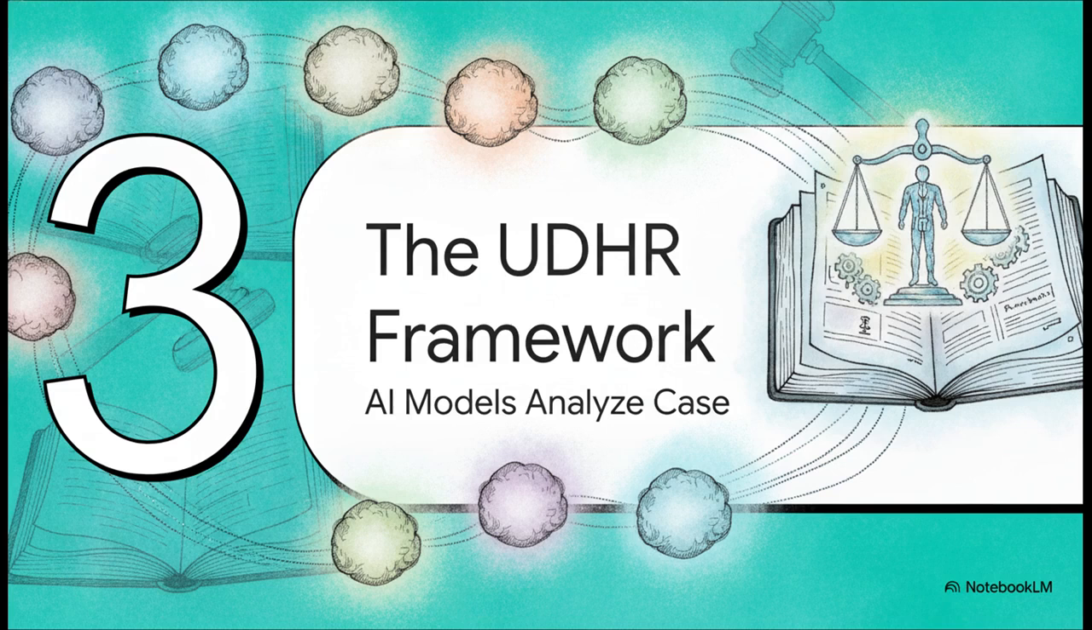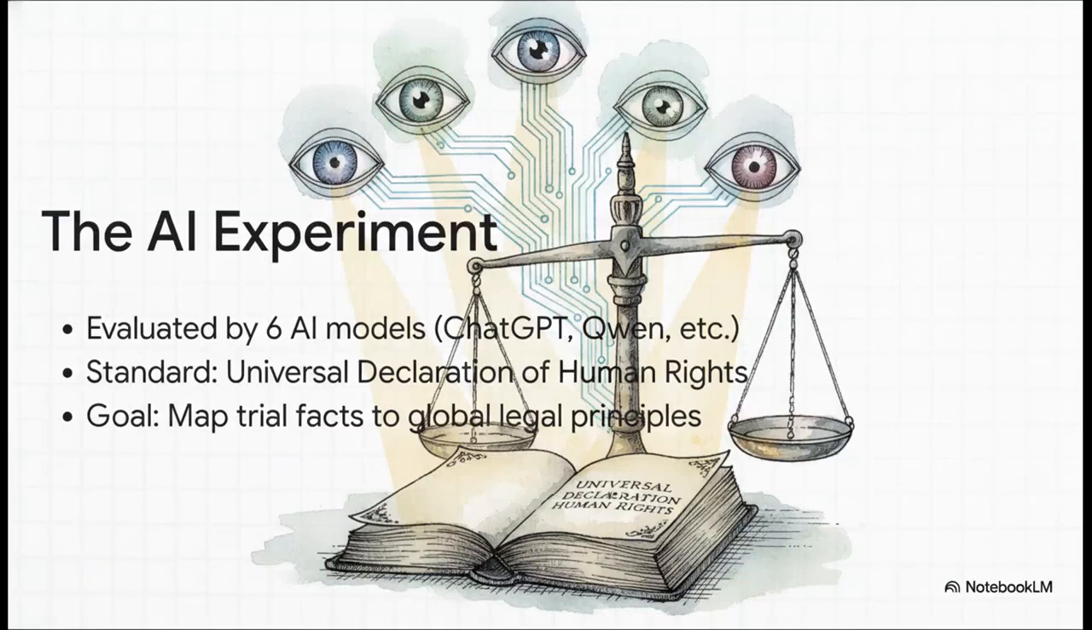Which leads us to Part 3. The UDHR framework and our 6 AI models analyzing the case. To answer that big global question, we're looking at a highly innovative experiment detailed in the source docs. Researchers took the legal documents and fed them into a whole array of distinct AI models: ChatGPT, Copilot, DeepSeek, Gemini, Grok, and Qwen. Their analytical standard? The 1948 Universal Declaration of Human Rights, or UDHR.